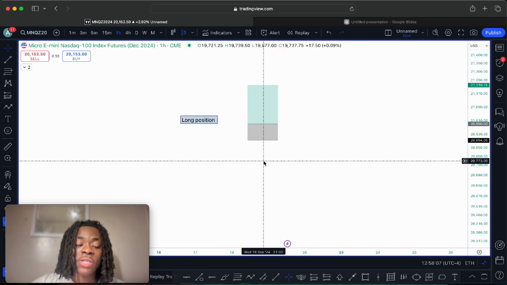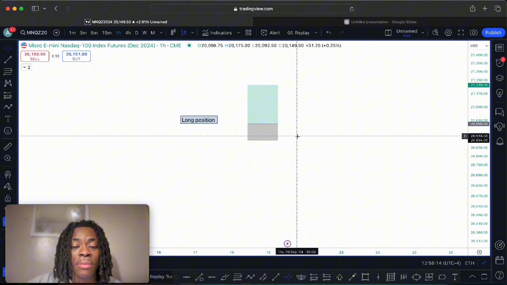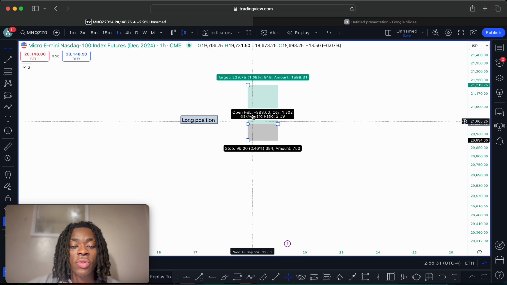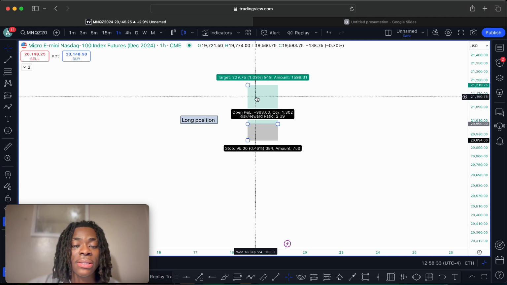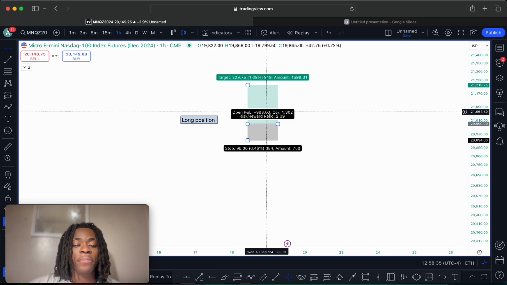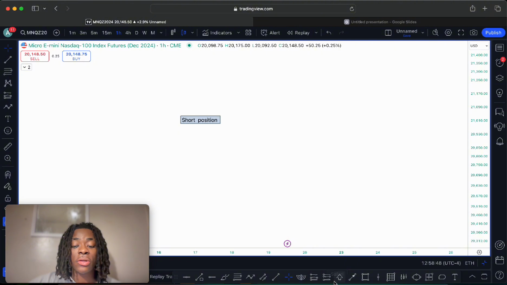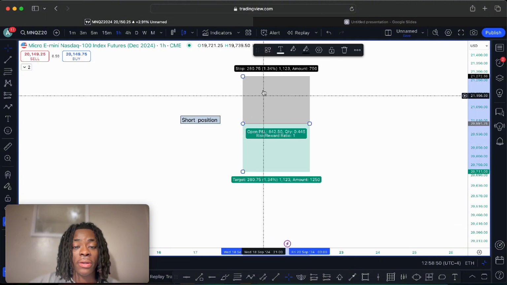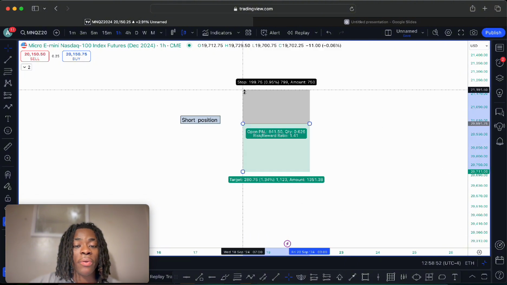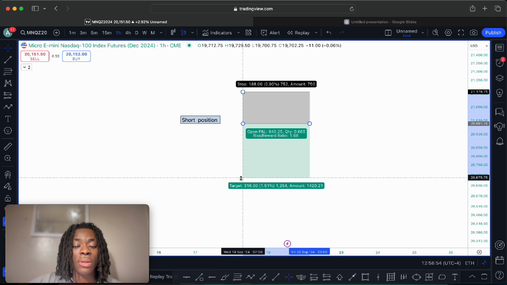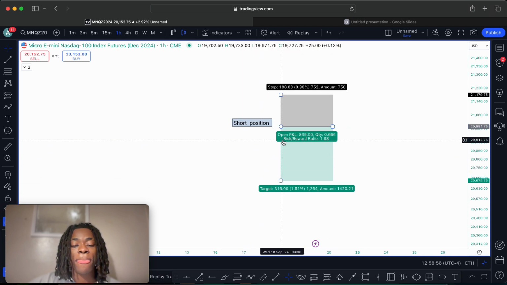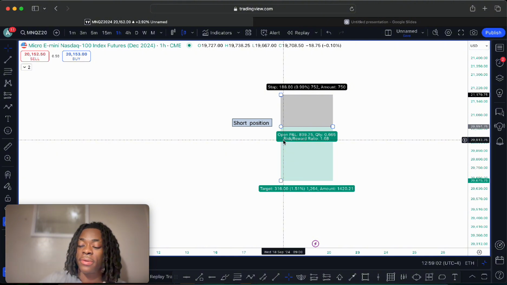So this is self-explanatory. Whenever somebody says that they're in a long position, it means that they are in buys in the market. They're buying the market at a lower price to sell the market at a higher price. Now, whenever you hear somebody say that they're in a short, it means that they're selling the market. They're selling the market at a high price to buy it back at a lower price. So it's self-explanatory. Long position, somebody is buying the market. Short position, somebody is selling the market.